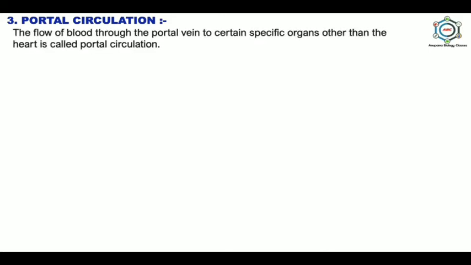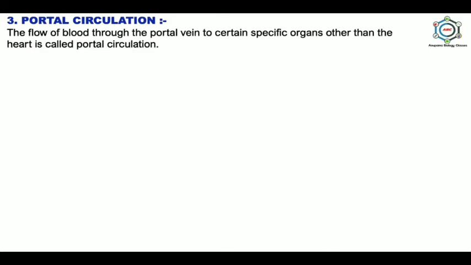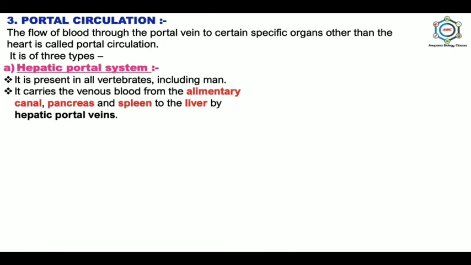And then the portal circulation. It is the flow of blood through the portal veins to certain specific organs other than the heart. It is of three types. First one is the hepatic portal system, which is present in all vertebrates including man. It carries the venous blood from the alimentary canal, pancreas and spleen to the liver by the hepatic portal veins.